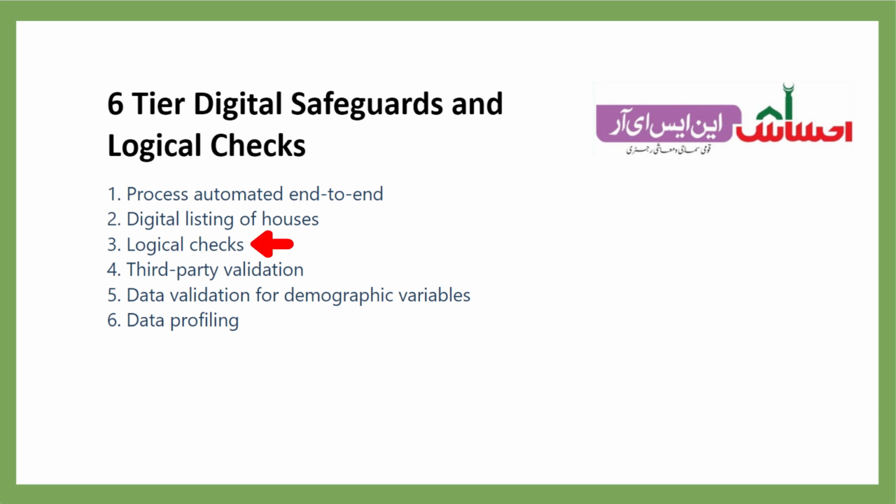The interview form had inherent logical checks when it was filled in an online mode, and a layer of supervisory oversight when filled offline. Third-party validations followed after a survey batch was cleared. Then came the process of data validations for some of the demographic variables. And finally, data profiling was done against wealth proxies using the CNIC as the peg before eligible lists are prepared.